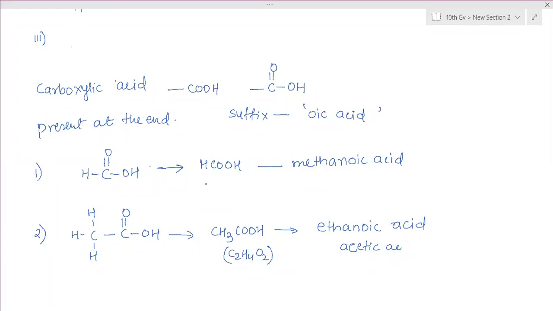CH3CH2COOH. Ma'am, we should put the bond also in the middle. Yeah. CH3-CH2-COOH, propanoic acid. Propanoic acid, butanoic acid, pentanoic acid, hexanoic acid.